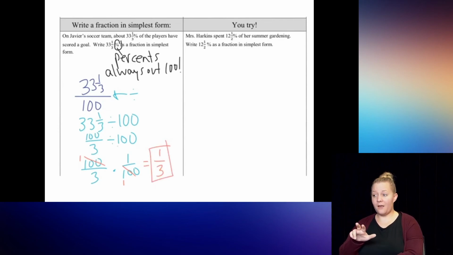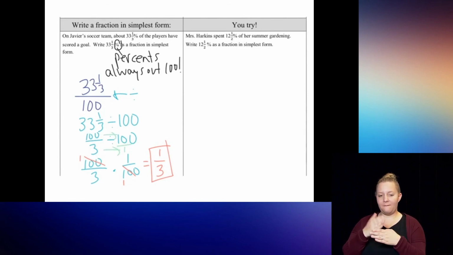Also, this is a nice one where if I had put this over 1, I could have divided straight across. 100 divided by 100 is 1, and 3 divided by 1 is 3. So there's an option for you, but that's the key thing. Always write it over 100. Do not just stop when you make it improper. Right, you have 1 you try left. Push pause on the video and try it and come back and check yourself.